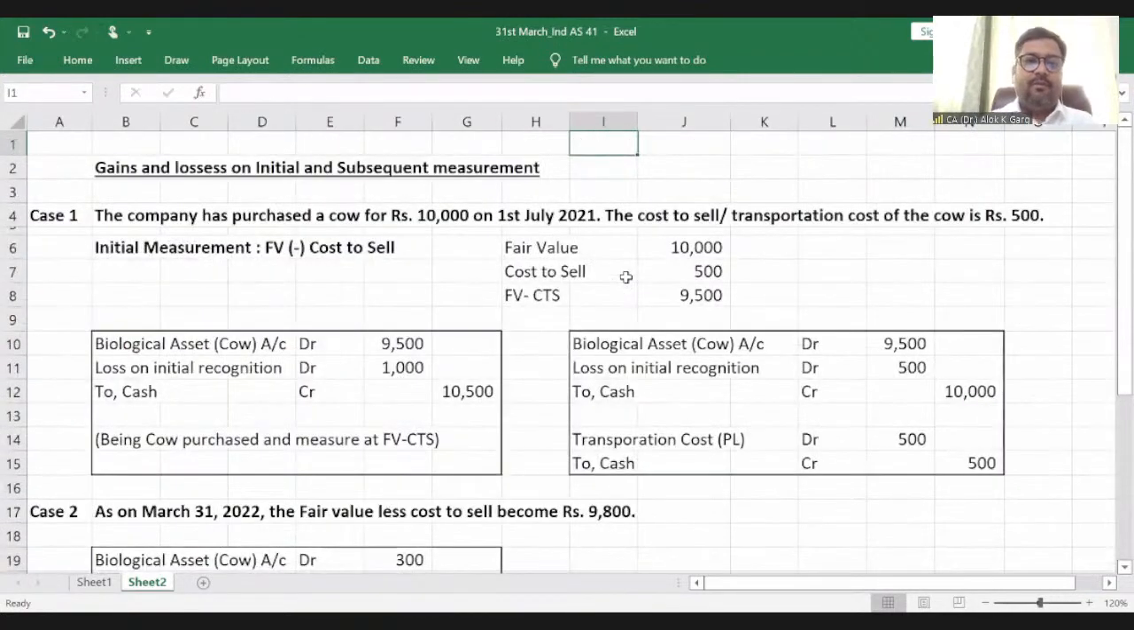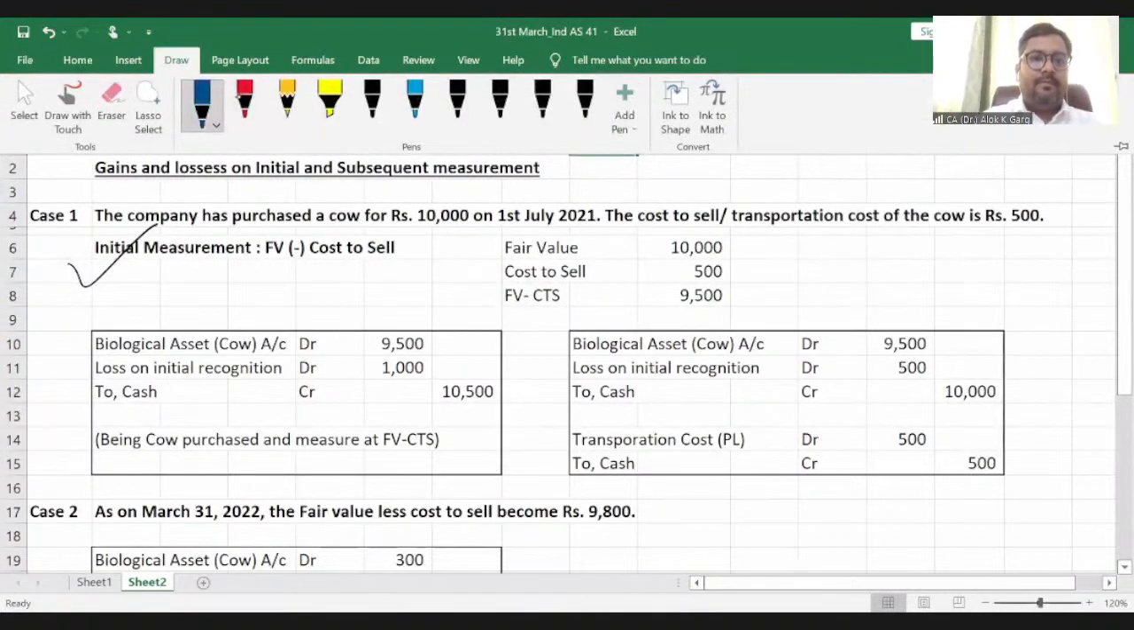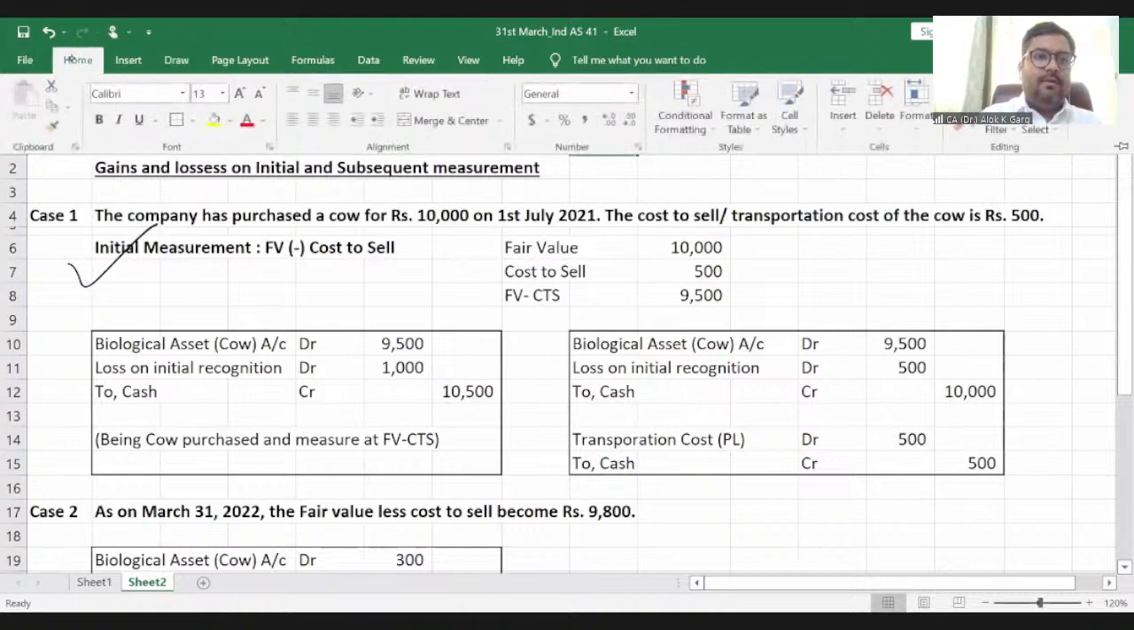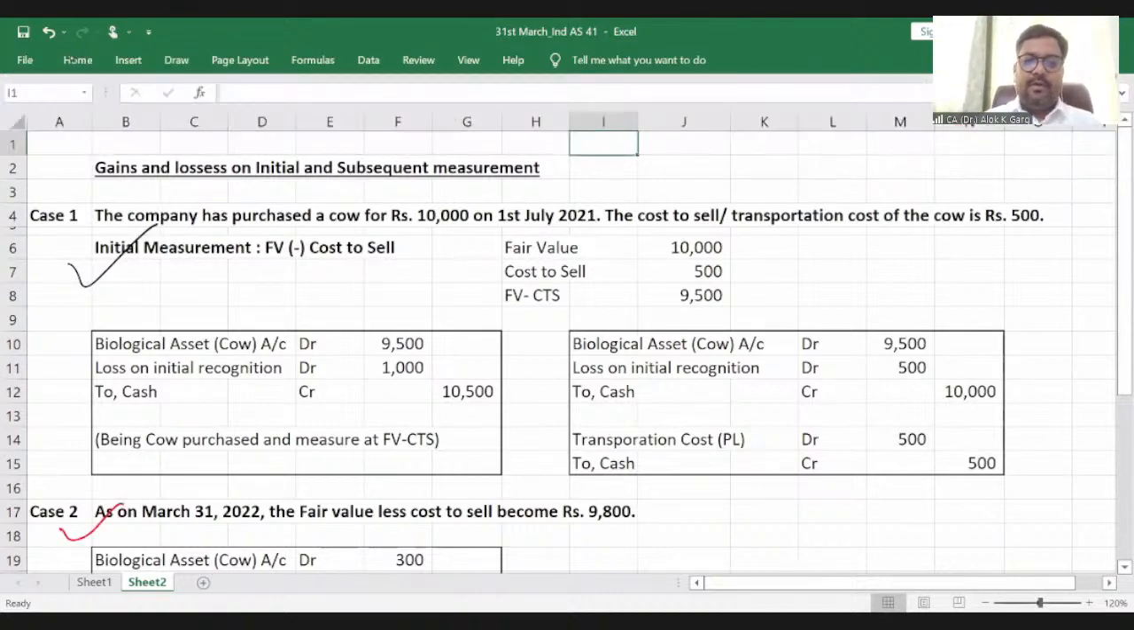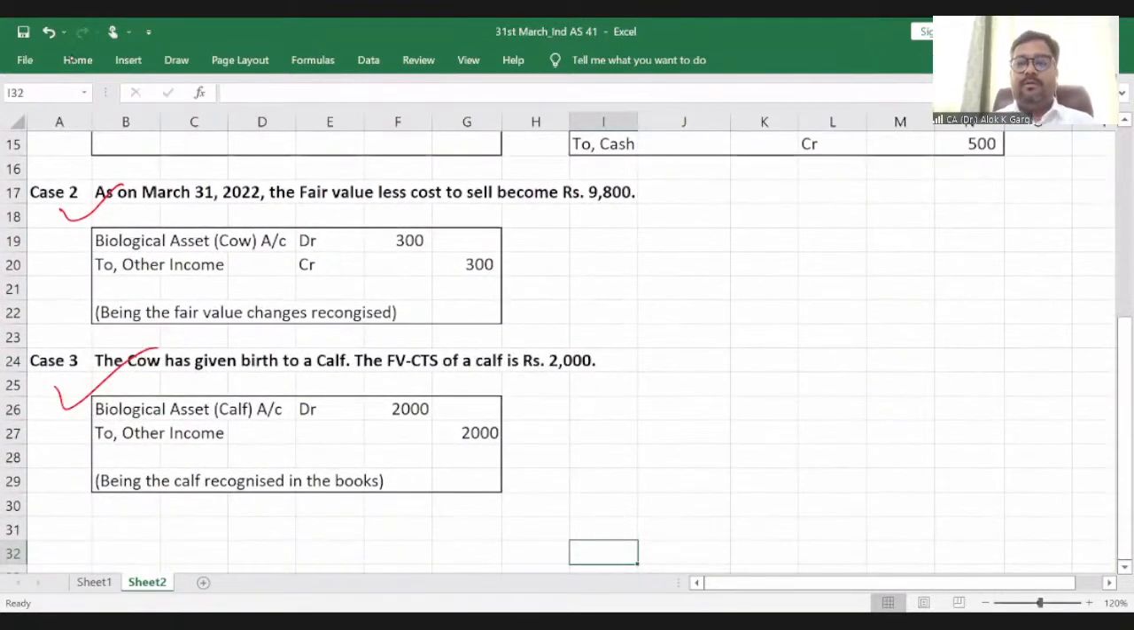First, we have talked about the initial recognition and measurement. The second, we have talked about the subsequent recognition and measurement. The third, we have talked about the birth of a calf or the birth of a biological asset, right? Is it clear to everyone?